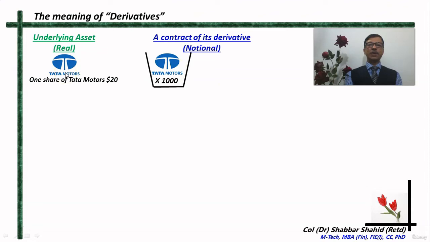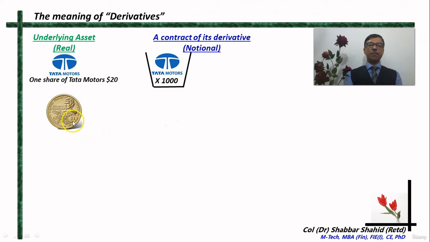Why a derivative? Because the value of this basket will depend upon the price of Tata Motors share. If the price of the share increases, the value of this basket will increase. If the price of the share decreases or goes down, then the value of this basket will go down.